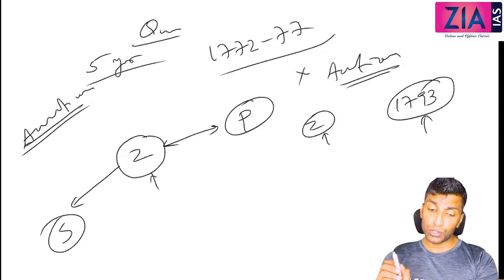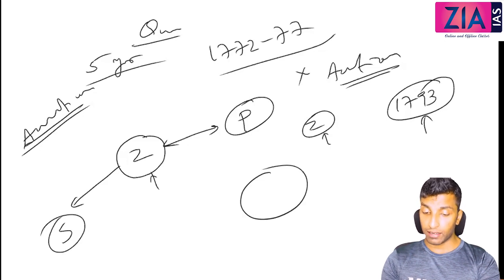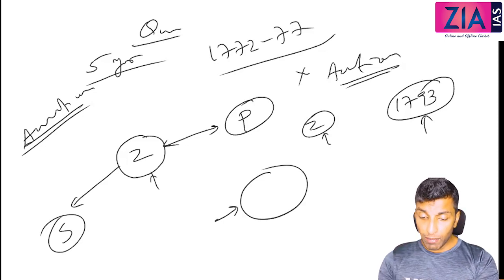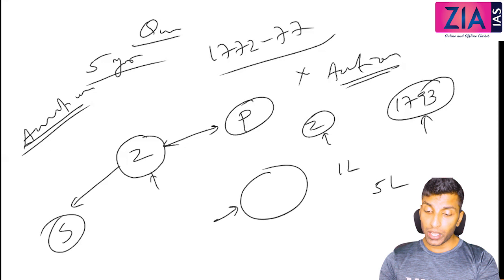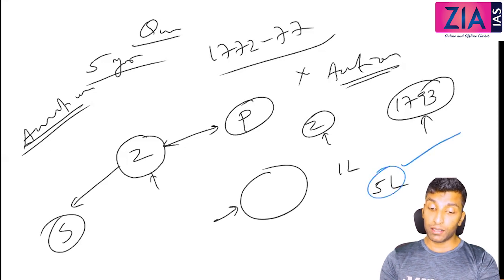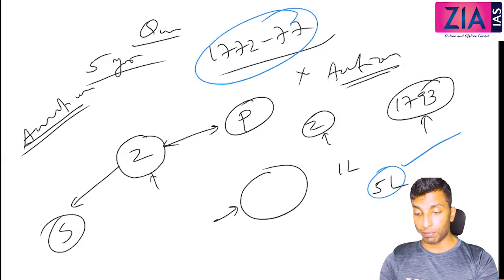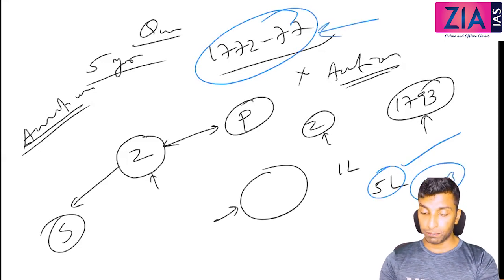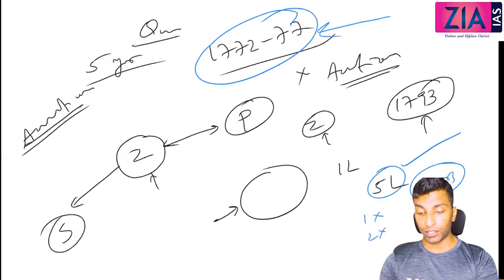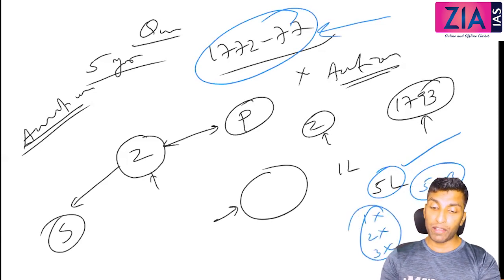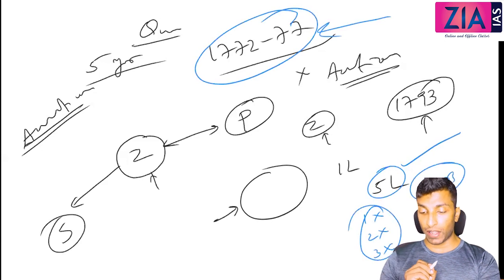Zamindars were so desperate. For example, this piece of land, you may be able to collect 1 lakh rupees. But the zamindar will promise that I'll give you 5 lakh. So he will get the zamindarship, and this is for 5 years, so he can enjoy that zamindarship for 5 years, and you need to pay in 5 years only. If you are not paying in the first year, nothing can be done. Second year, nothing can be done. Third year, nothing can be done. Only after 5 years can the state ask, because the contract is for 5 years.